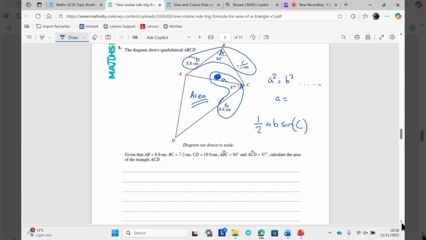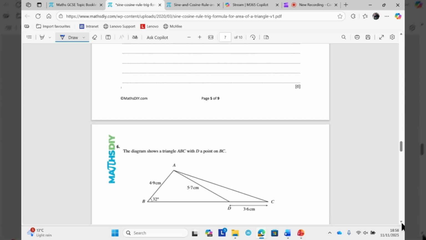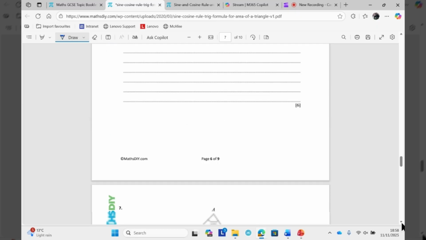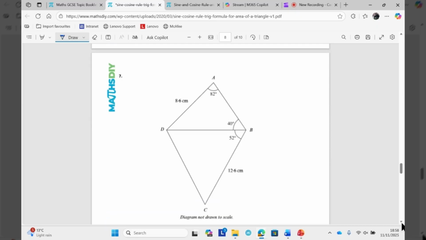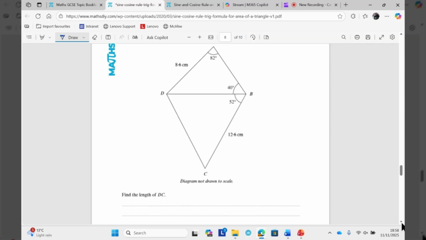Okay, I'm now looking for an example without triplets, but with opposites. This will do. Okay, in here the question says find the length of DC. That's that. Normally we don't start in that triangle, we start in the other triangle because we'll have more information.